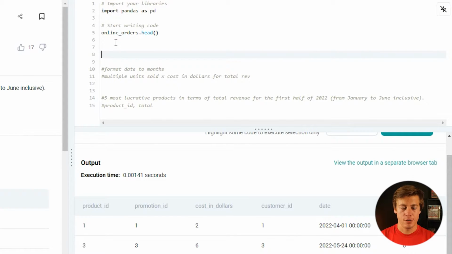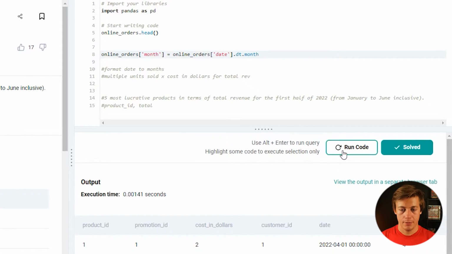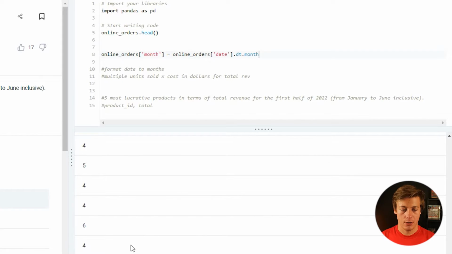So let's first build out the month side of things. So all we're going to have to do is online orders. We're going to say month equals, and then online orders, then we'll put dates in here. And like earlier, I think it was the first or second question, .dt.month. Right, we run this code, have all of those in there.